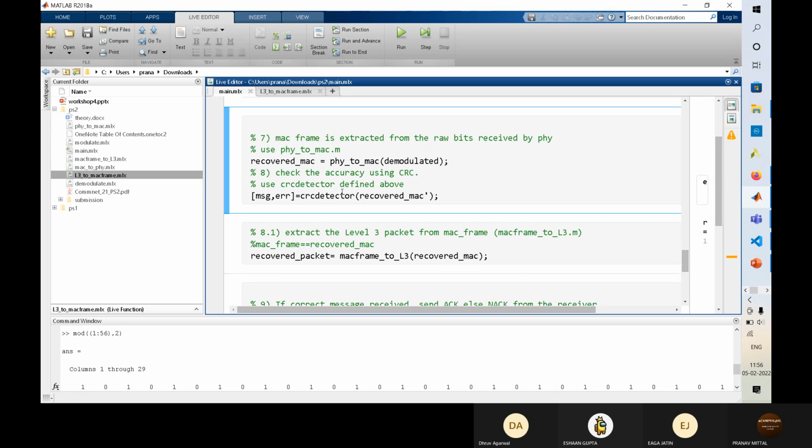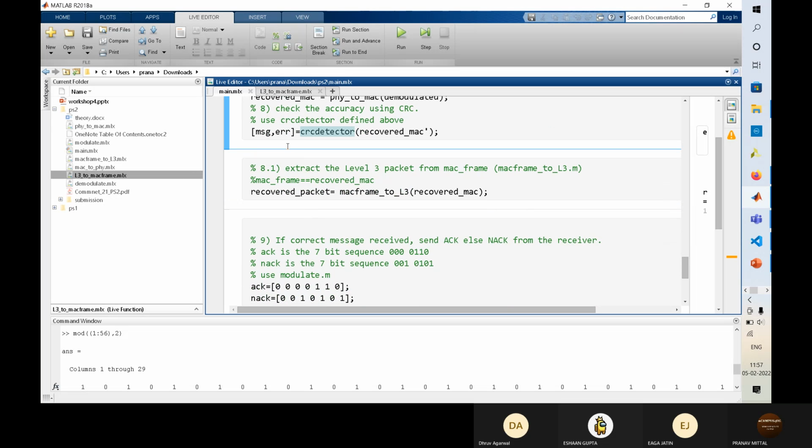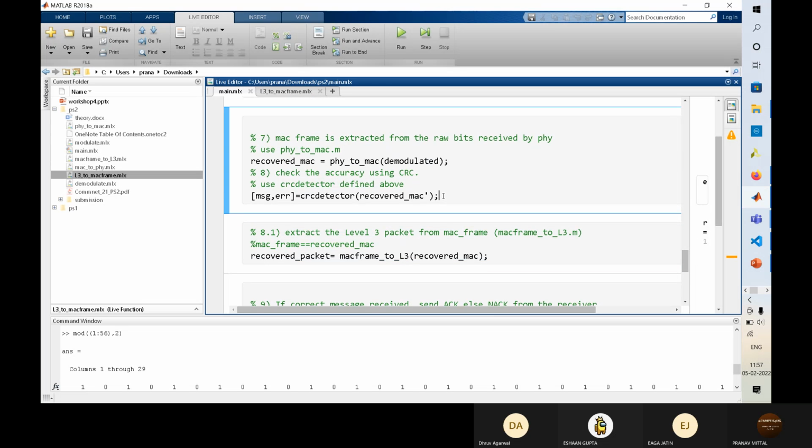So we have received the data, and we are checking the CRC. If the CRC is correct, this is the final destination. If the CRC wasn't correct, in the ideal case we would have sent the error message NACK to the transmitter.